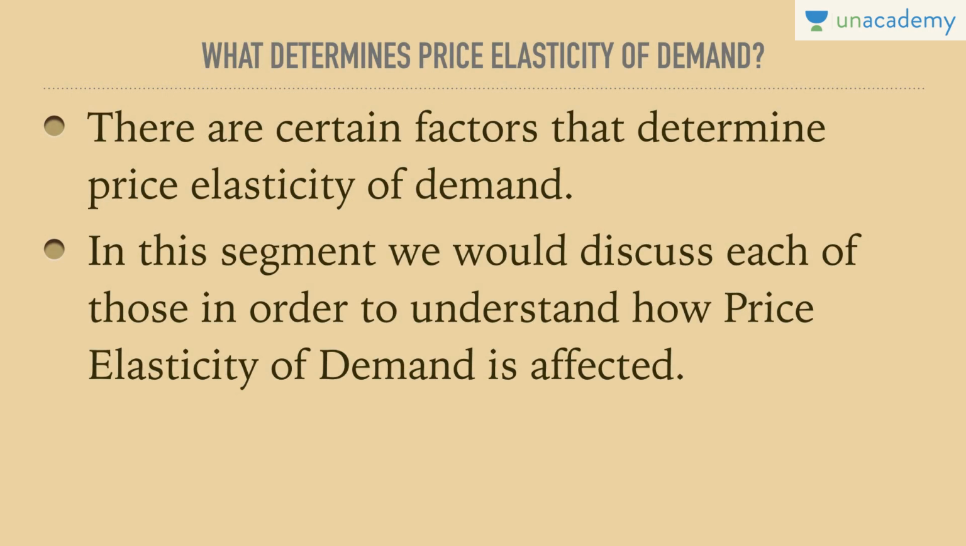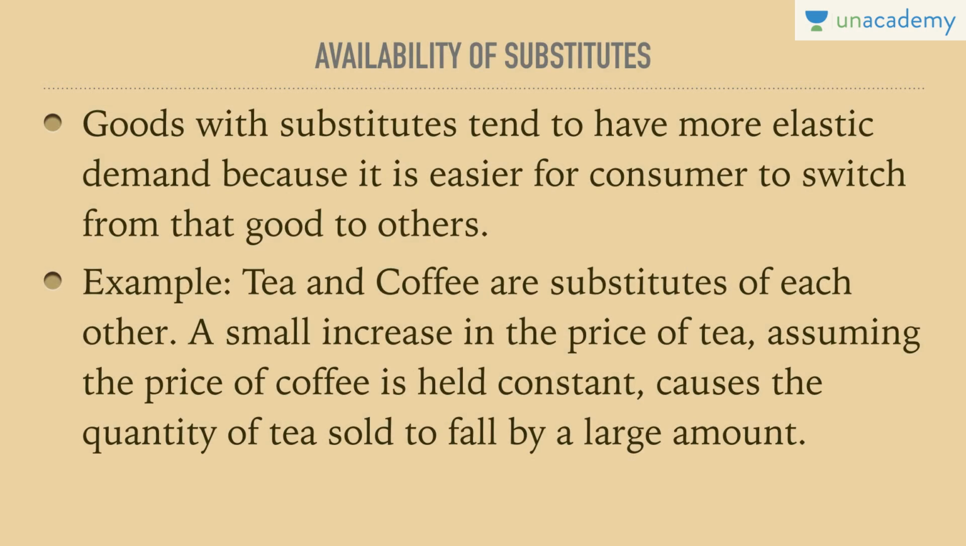So, what determines the price elasticity of demand? There are certain factors that determine this demand. In this segment, we would discuss each of those in order to understand how price elasticity of demand is affected. First is the availability of substitutes, what we know as substitute goods. If we have a close substitute and the price of one good rises, its consumers would fall and would shift to the substitute. So goods with substitutes tend to have more elastic demand because it is easier for consumers to switch from that good to others.